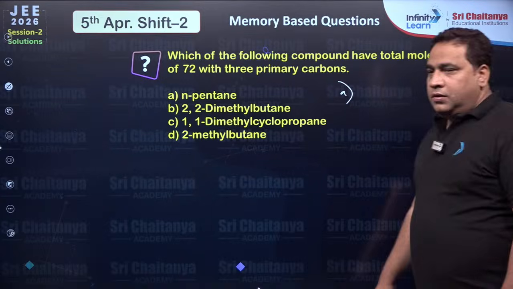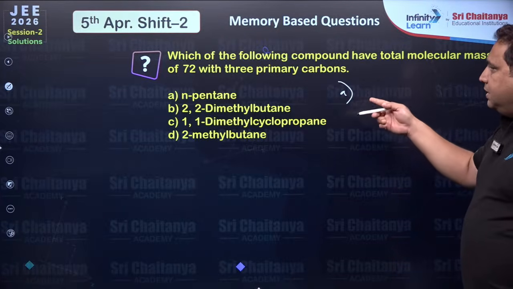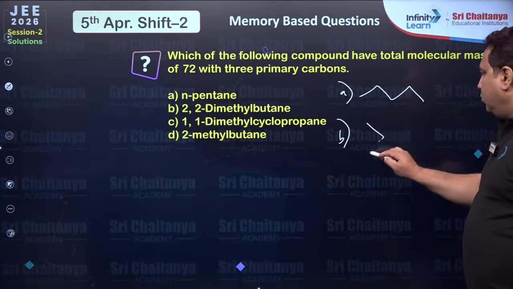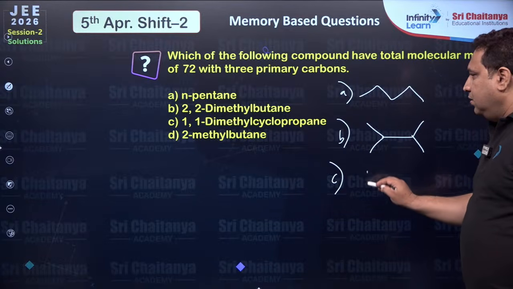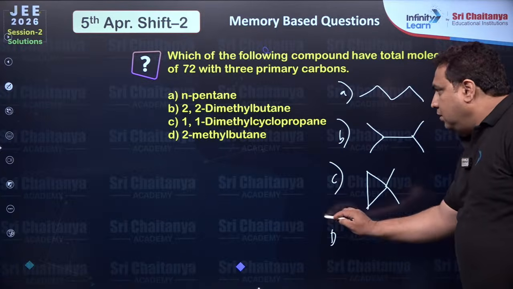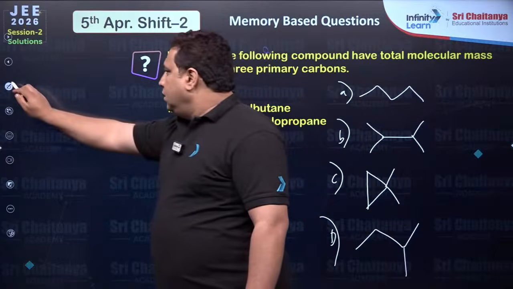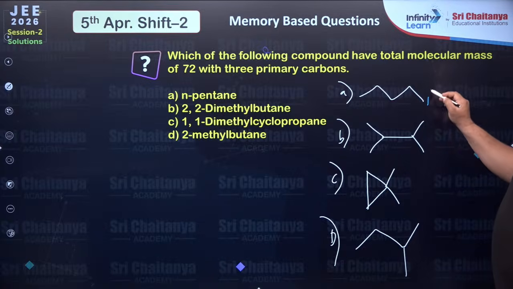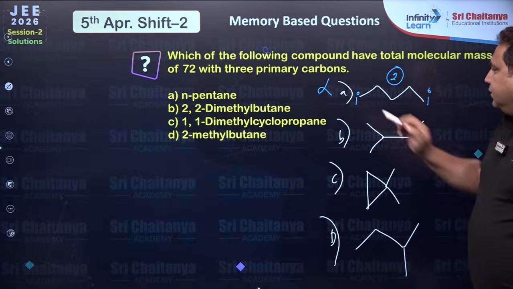Next. Now coming to which of the following compounds have a total molecular mass of 72 with 3 primary carbons: n-pentane, 2,2-dimethylbutane, 1,1-dimethylcyclopropane, and 2-methylbutane. Right? Now, dear students, here you can see primary carbons are 2, so it cannot be the answer.